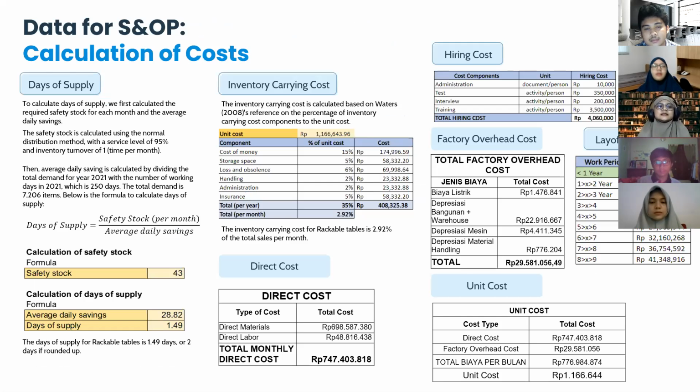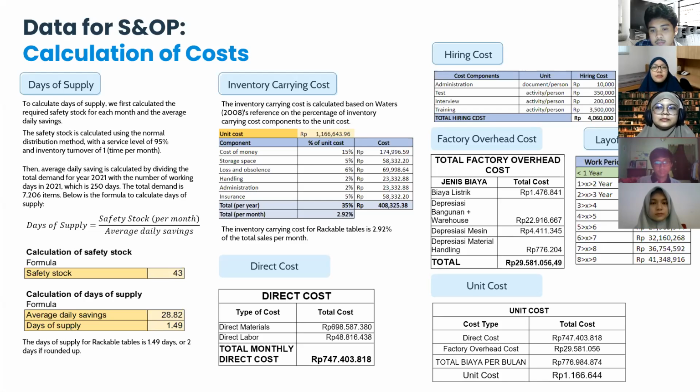Next. Okay, so before constructing the sales and operation planning, we first calculated some cost components, including the inventory carrying cost, hiring cost, layoff cost, unit cost, and also the days of supply. To calculate the days of supply, we first calculated the required safety stock for each month and the average daily sales. The safety stock is calculated using the normal distribution method with a service level of 95%.